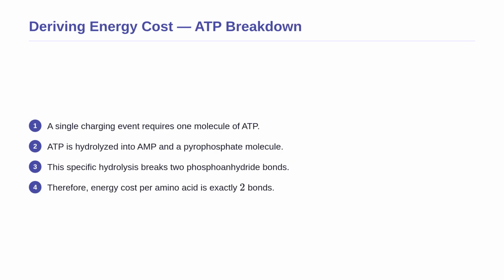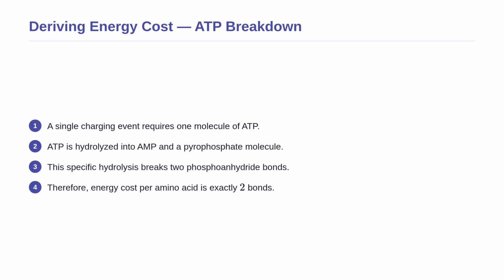Now that we have used this formula to find the total energy cost, let us formally derive where it comes from, starting with the chemistry of a single reaction. This chunk of the proof establishes the baseline energy requirement. We know that a single charging event requires 1 molecule of ATP. During the reaction, ATP is hydrolyzed into AMP and a pyrophosphate molecule.